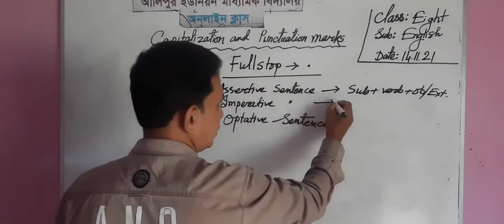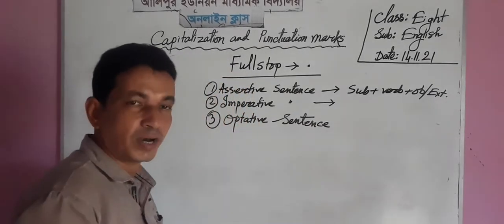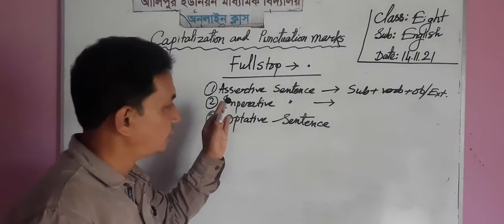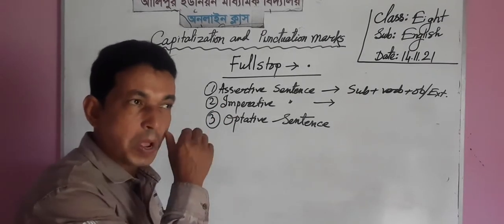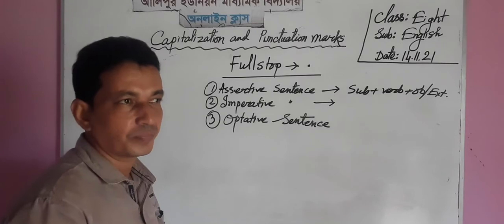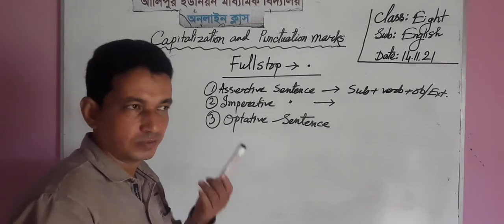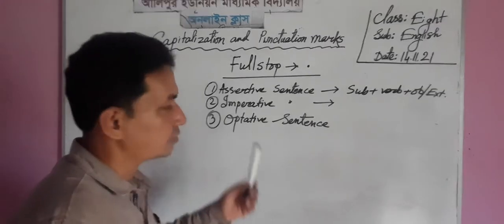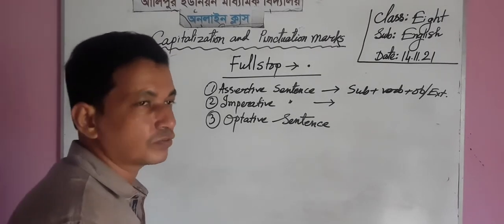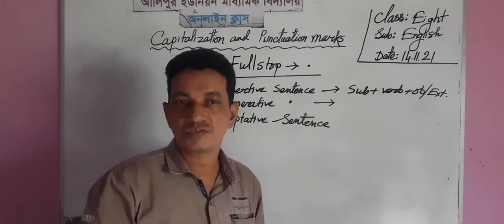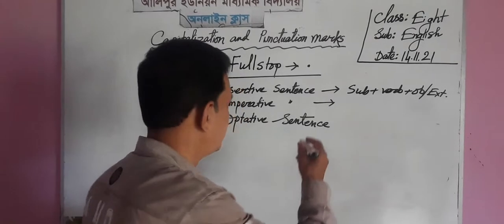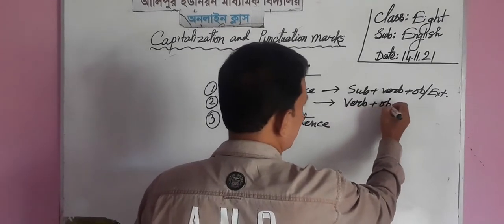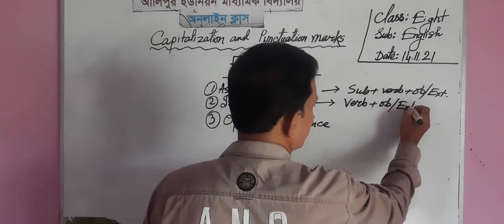Imperative sentence. Generally, an imperative sentence starts with a verb or let. There is no subject here, and this sentence implies or indicates order, advice, request, command, etc. And this sentence starts with the main verb. There is no subject because the subject is hidden in this sentence, such as verb plus object or extension.